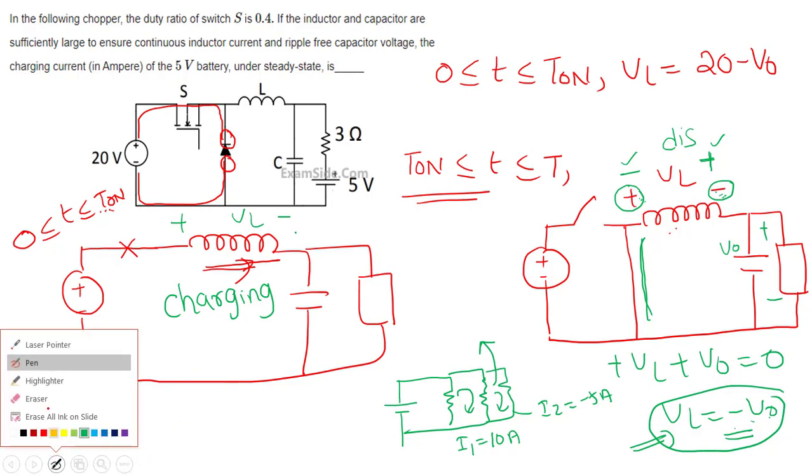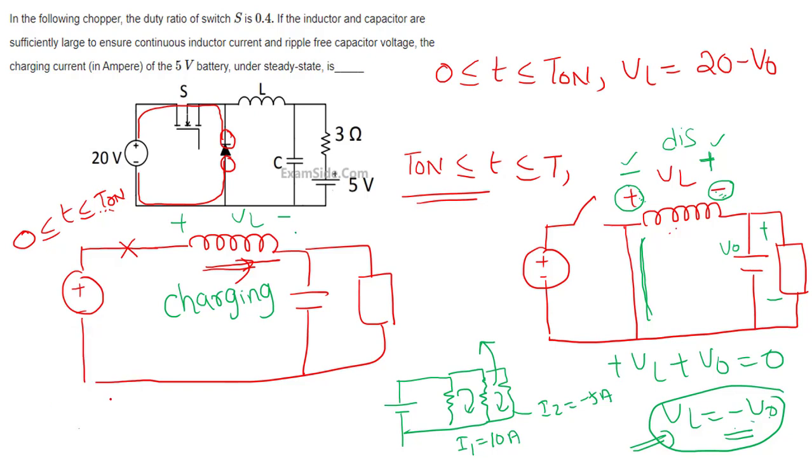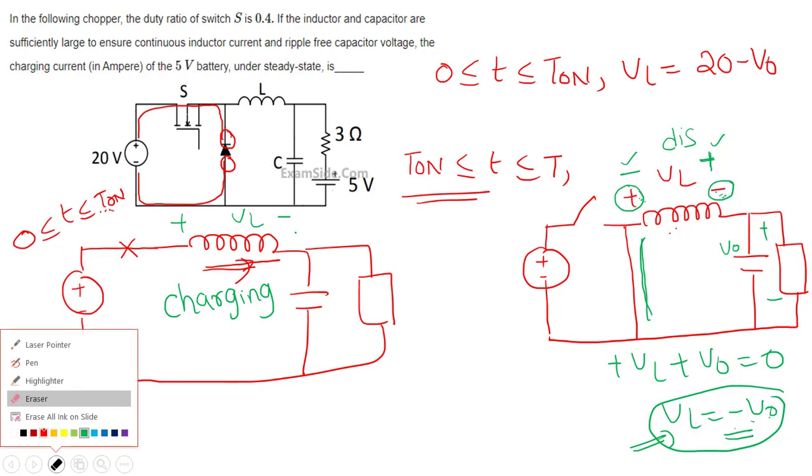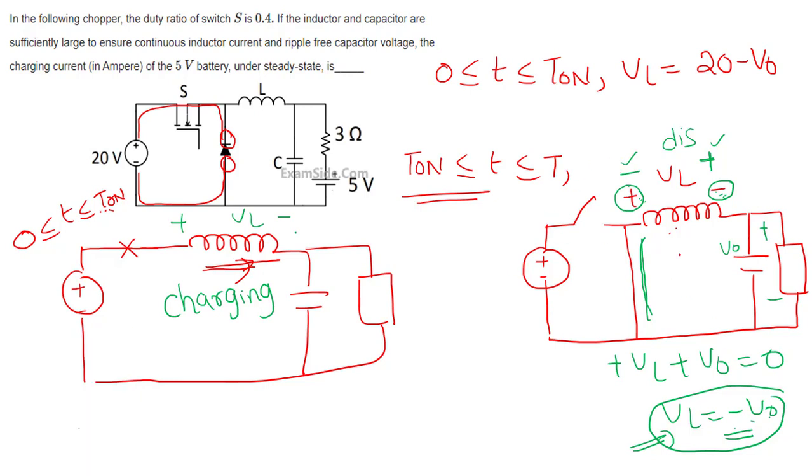So whenever you are doing this kind of average voltage is equal to 0, always remember that. Never ever change this plus minus VL. If you keep plus minus VL in the charging case, meaning 0 to T on, you also keep plus minus VL in the discharging, same polarities. But the actual answer will give negative, so that means that the polarities are reversing. The inductor is discharging, that means that the polarities are getting reversed. Okay. So what is this answer? VL is equal to minus V0.